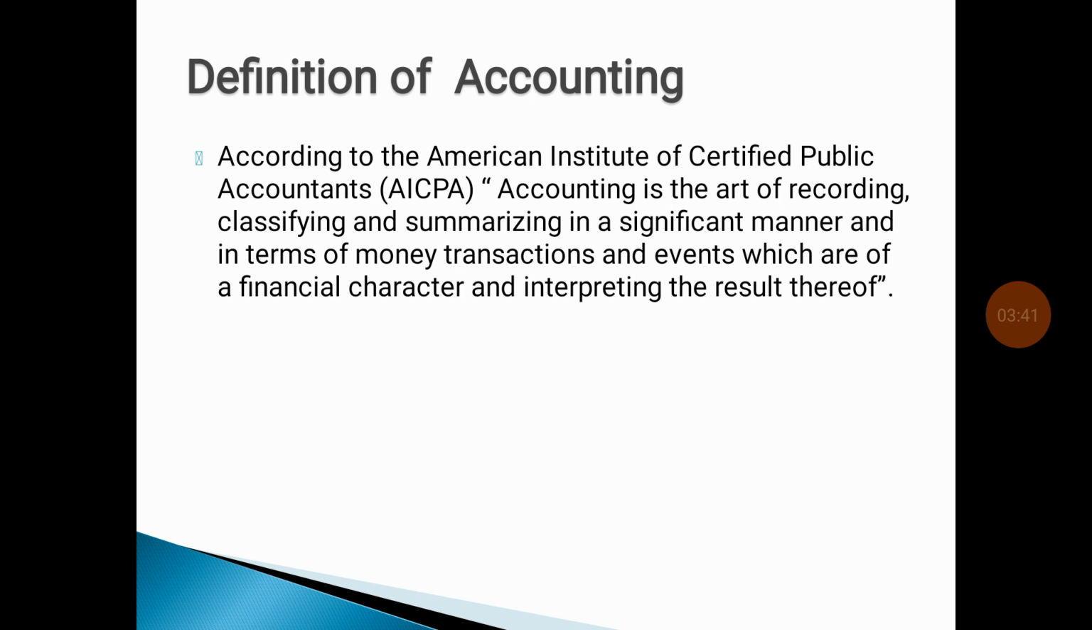Then balance sheet. In the balance sheet, we enter all the liabilities on the debit side and all the assets on the credit side. With the help of the balance sheet, we can know our financial position, whether our financial position is good or bad.